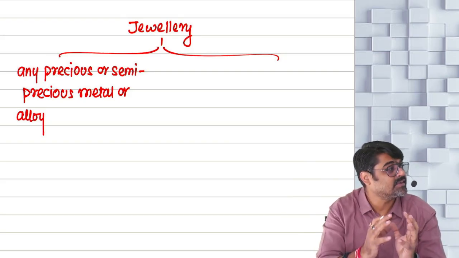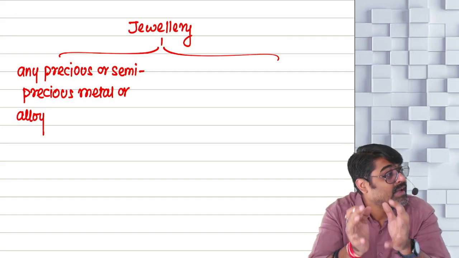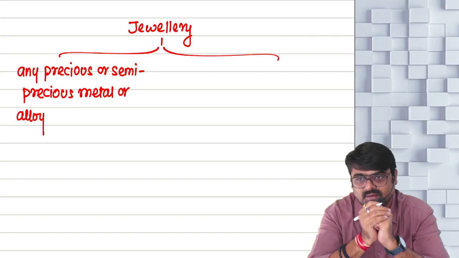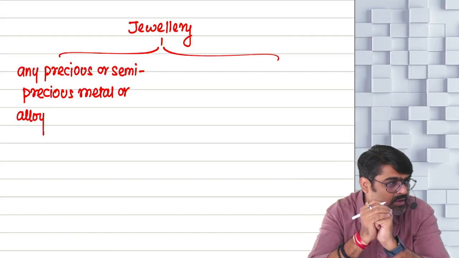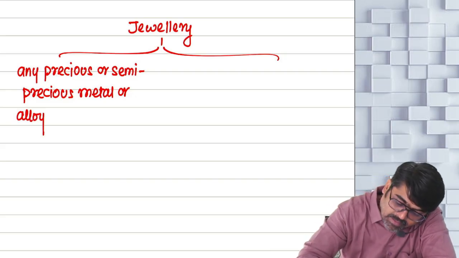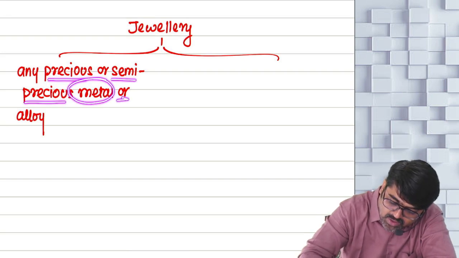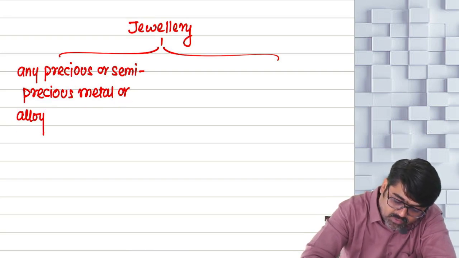The metal which is very much scarce, very much costly, is known as what? Precious metal.